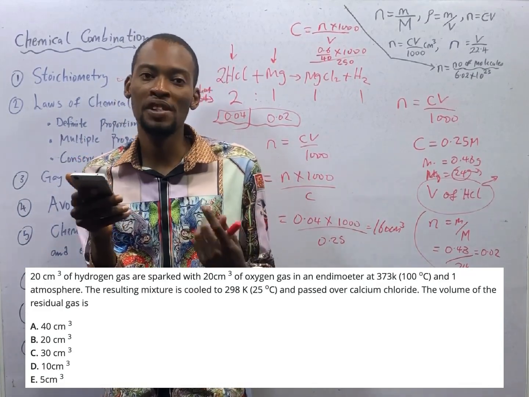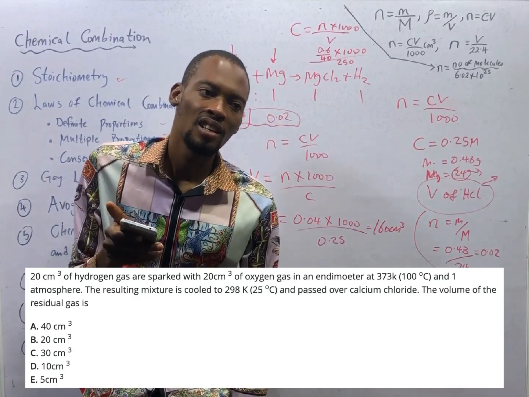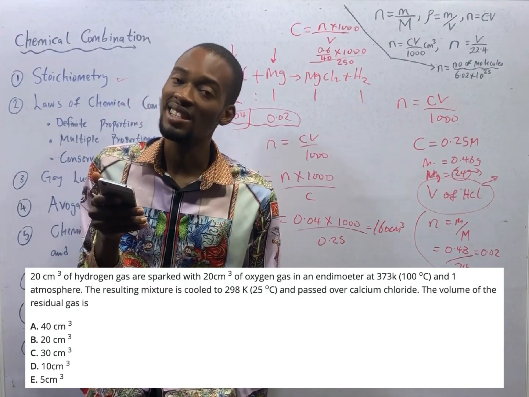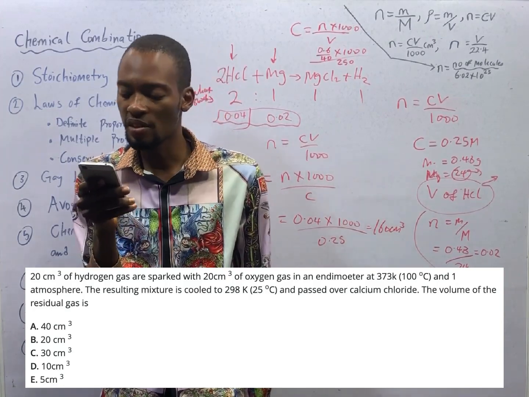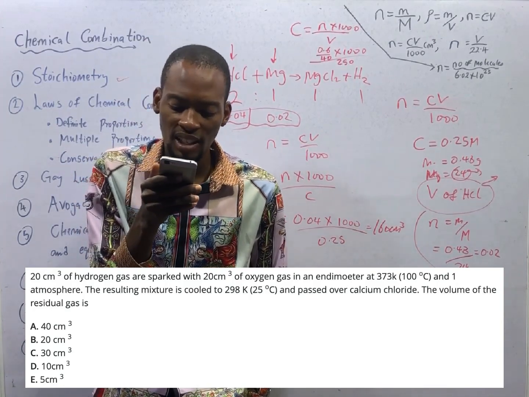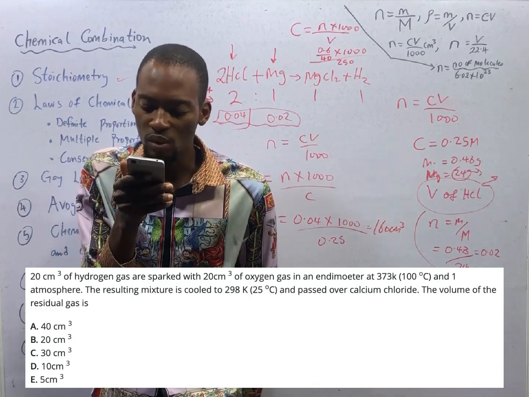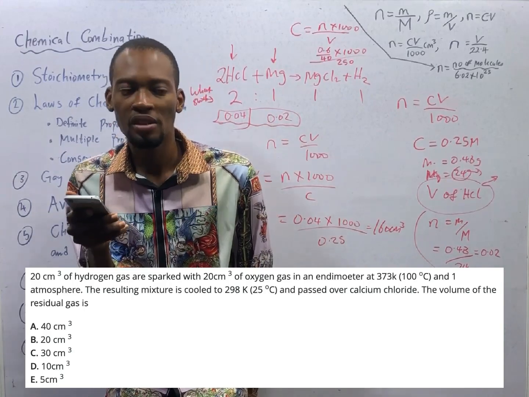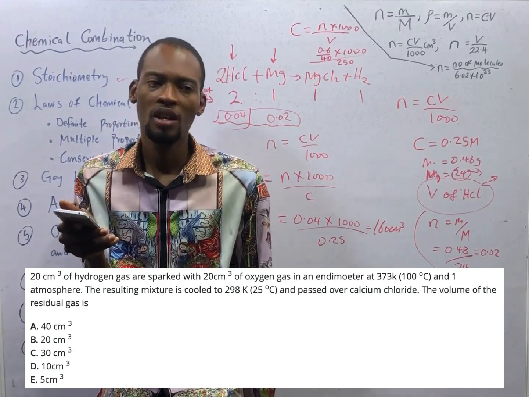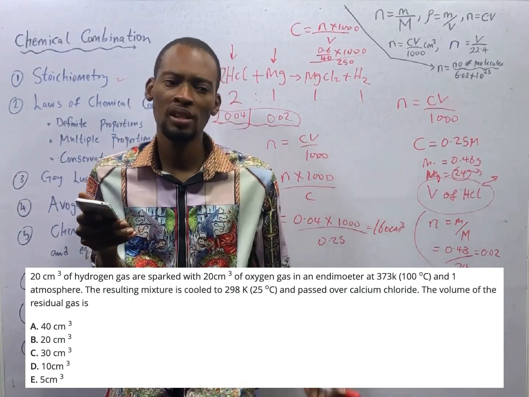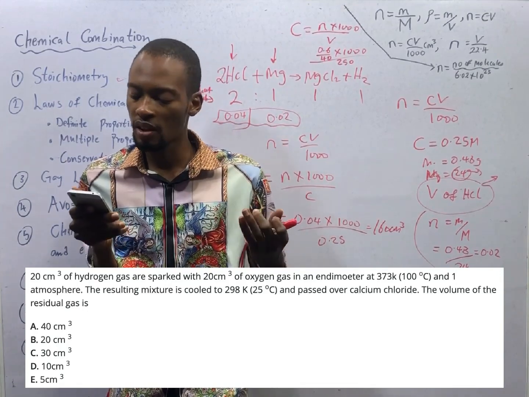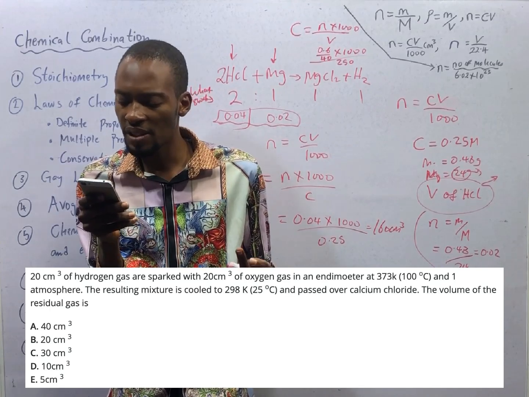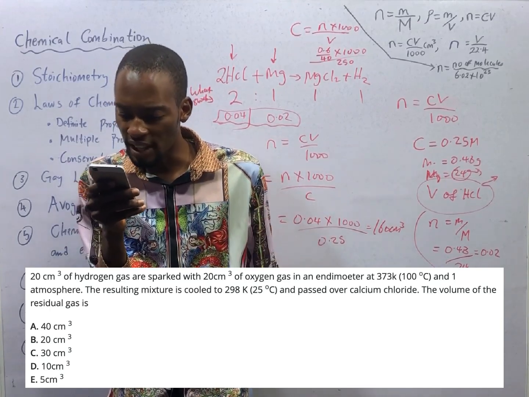Now look at something. I told you volume of residual gas is the volume of the product plus the volume of the gas that is in excess. That is the volume of the residual gas. Now hydrogen is sparked with oxygen. When hydrogen is sparked with oxygen, what do you form? You form water. So the volume of the residual gas will be the volume of the water formed, the volume of the gas that is in excess remaining, and if it is air, any other part of the air.